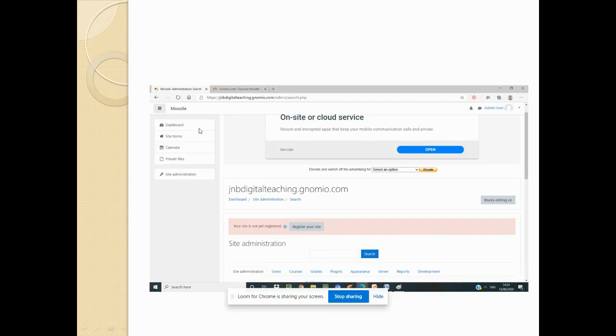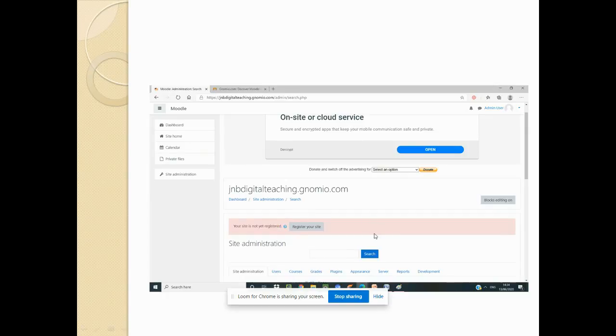You have a dashboard which will give an idea of what is there in the website. You have a site home, calendar, private files, site administration. Whenever you want to add users or add questions, you have to go to this site administration. When you want to go to the actual course, to make some changes or add material, go to site home, and from there you can easily navigate.